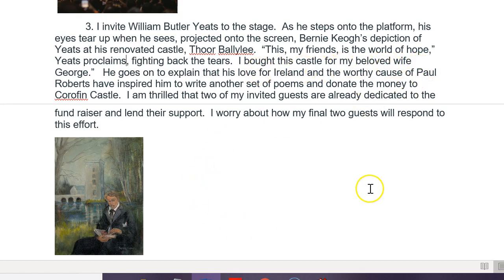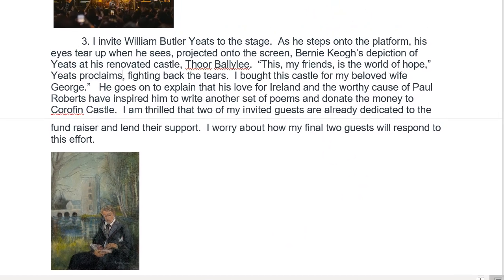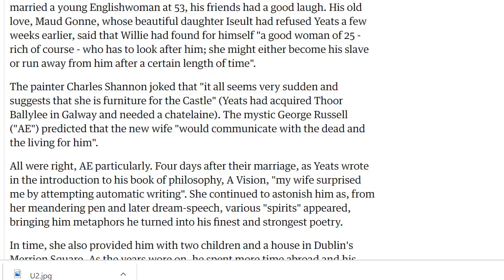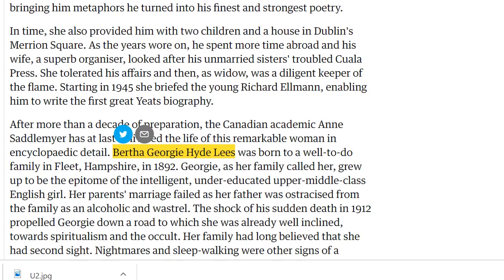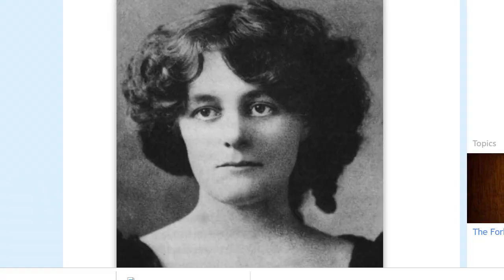Now, we've talked about George as we were studying this before. Are you curious about George? I kind of am, so let me go see. I just looked it up just because I'm curious. I'm still going to add this to my works cited because I studied it to study William Butler Yeats. And so here is her name, Bertha Georgie Hyde Lees. Now I want to know what she looks like. Well, she's just pretty as she can be.